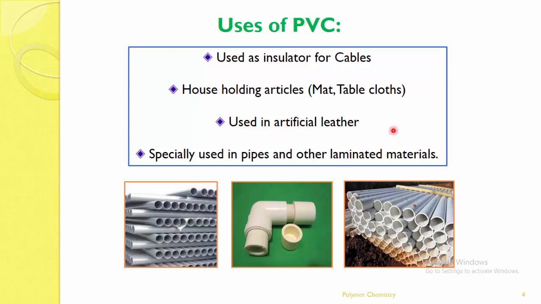This PVC is also used specially in pipes and other laminated materials, especially the pipes used for agriculture or any other type of pipes. They are made up of a polymer known as PVC, that is polyvinyl chloride. All these pipes can be manufactured from PVC as a material.